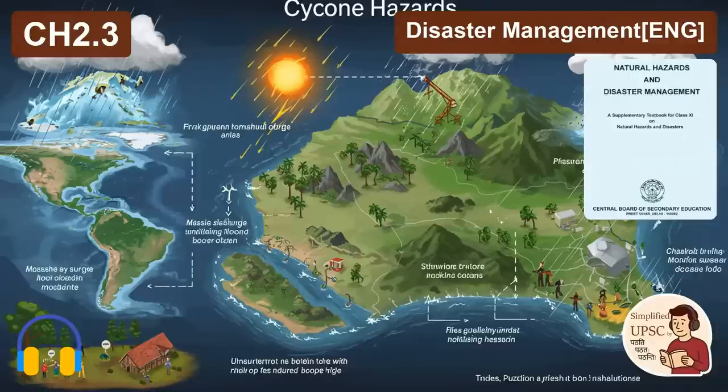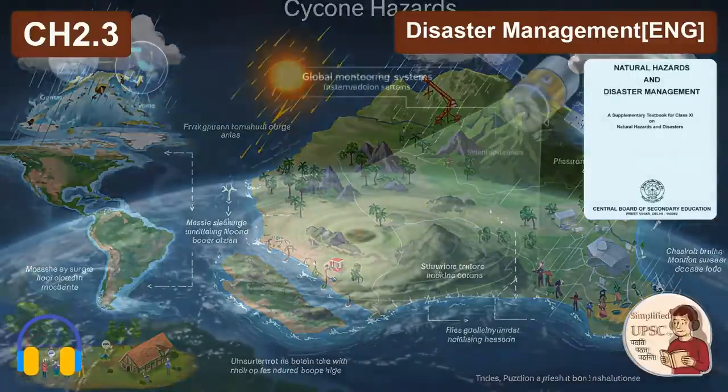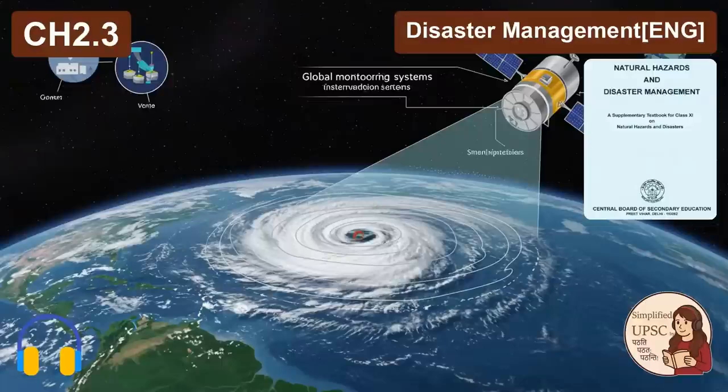Let's nail this down. In the northern hemisphere, the Coriolis force deflects the winds to the right, so they blow in an anti-clockwise direction around the low. Anti-clockwise in the north. And I'm guessing it's the opposite in the south. The moment you cross the equator, it flips. In the southern hemisphere, the deflection is to the left, so the winds blow in a clockwise direction. It's a direct consequence of the planet's spin. This is one of those facts you just have to memorize cold.